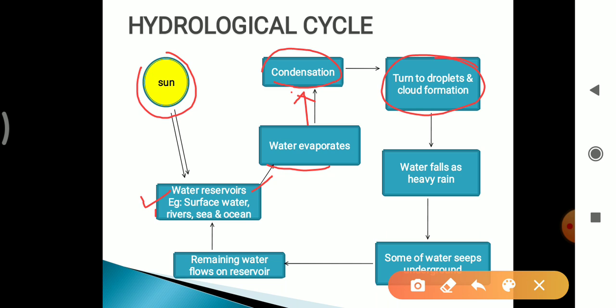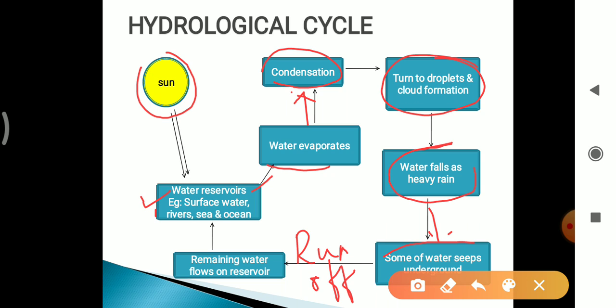After the cloud formation, the water falls from the atmosphere as heavy rain or snow. Some of the water seeps underground, and the remaining water runs off into the reservoirs such as surface water, rivers, oceans and seas. I think the water cycle is one of the simplest cycles.